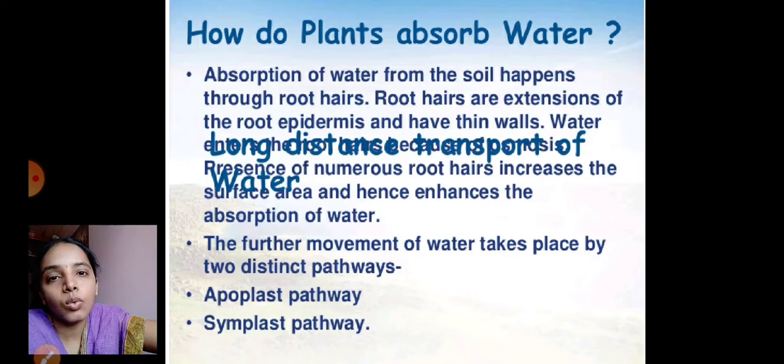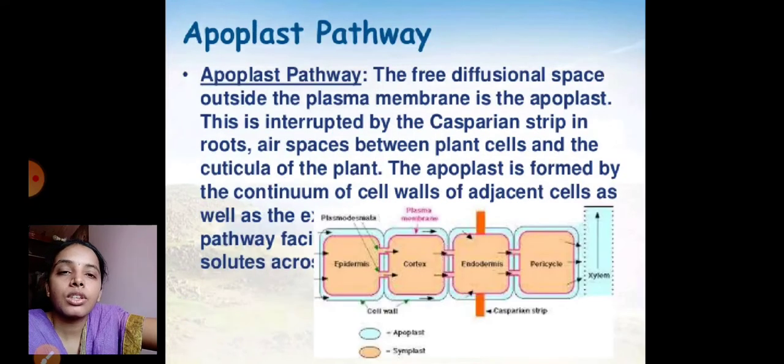So this water is absorbed and transported by two distinct pathways, called the apoplastic pathway and the symplastic pathway. The first one is the apoplastic pathway. Here, the water absorbed from the root hairs comes to the epidermal cells, and from there it is transported through the intercellular spaces between the cells.